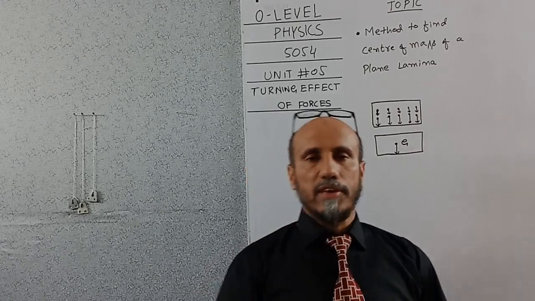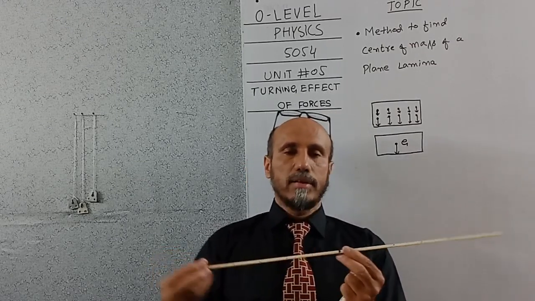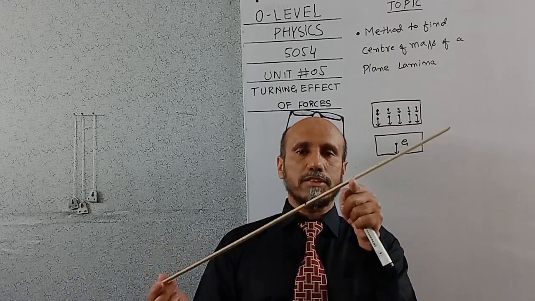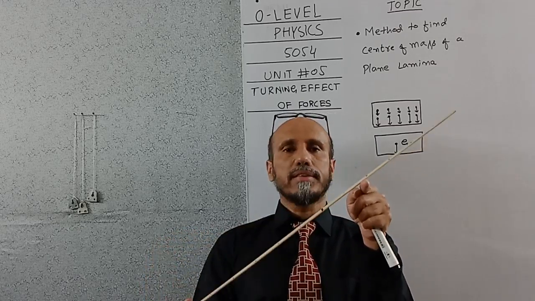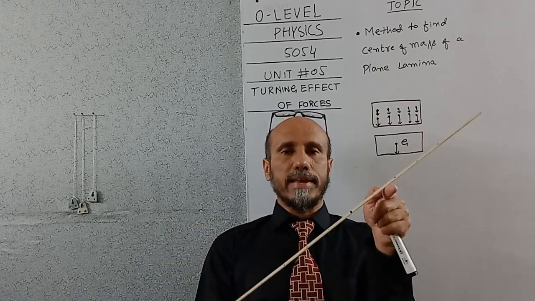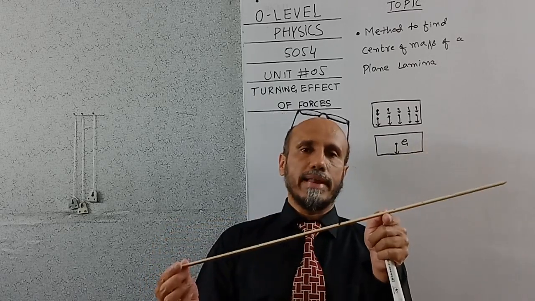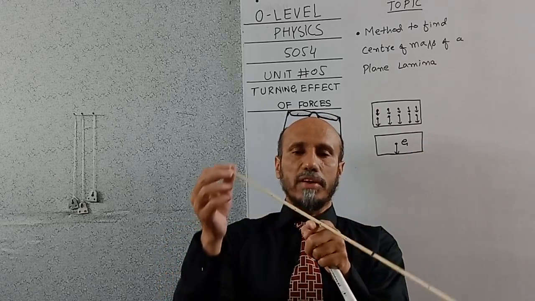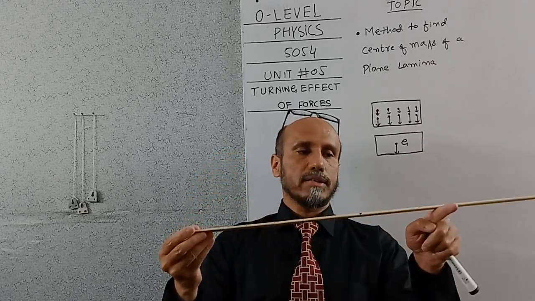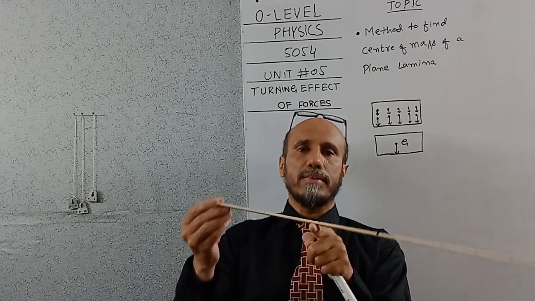Let's suppose I have this stick in my hand, and I am going to balance it. Is it balanced? No. It is moving in this direction, so more weight is acting in this direction as compared to the other direction. Now is it balanced? No. So these two points cannot be its center of gravity.